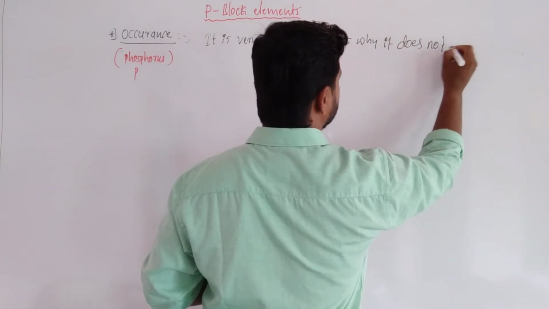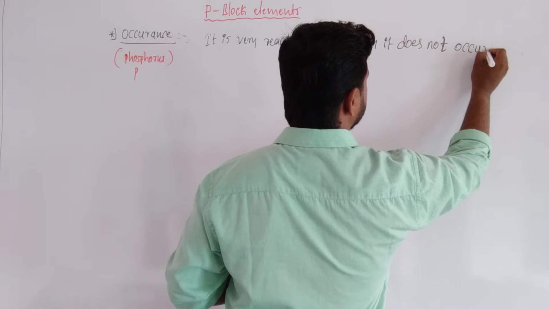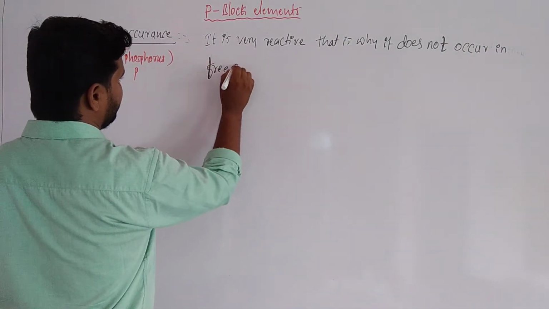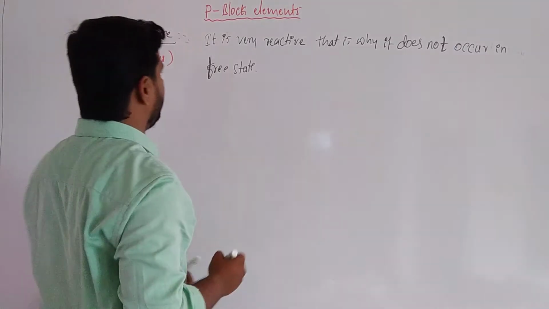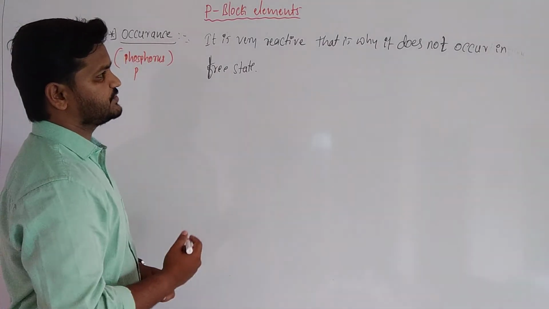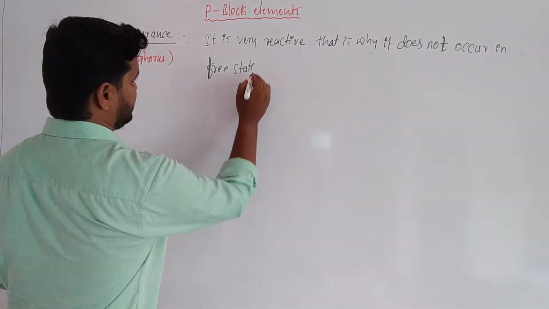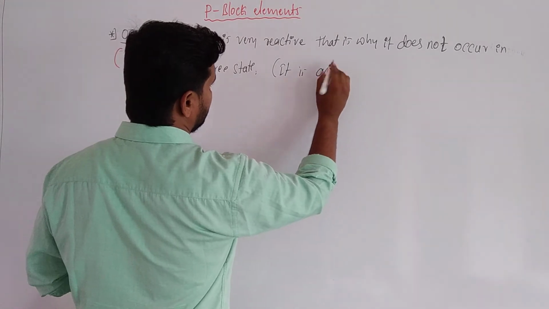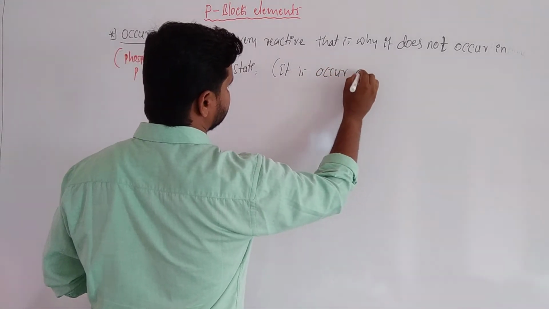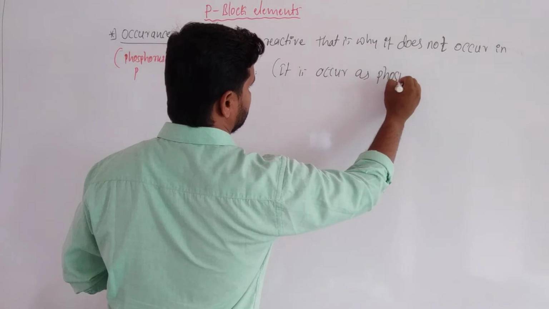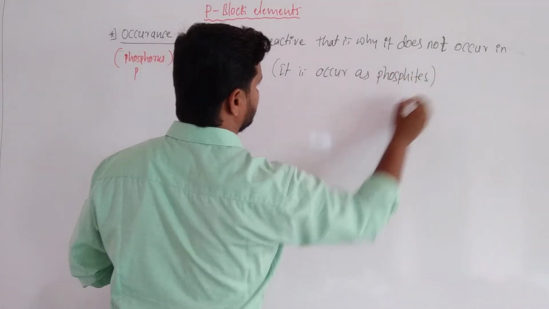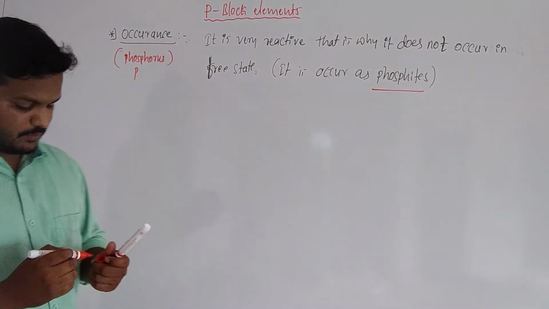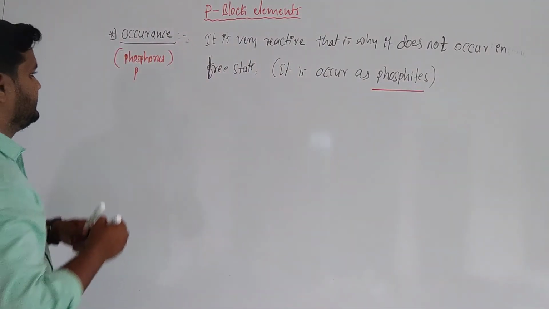That is why it does not occur in a free state in the Earth's atmosphere. And it occurs as phosphates or phosphites.